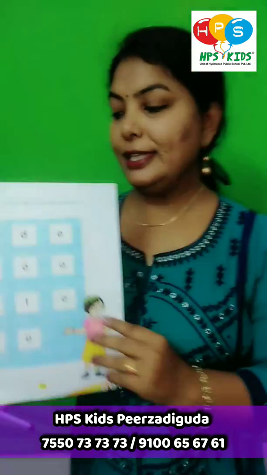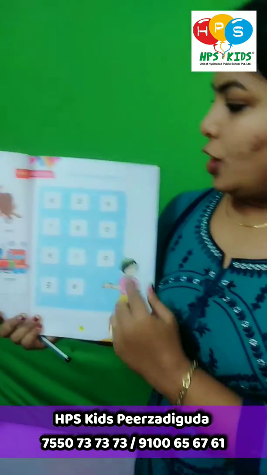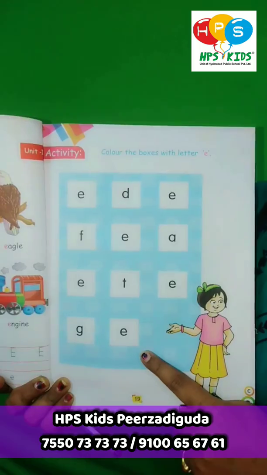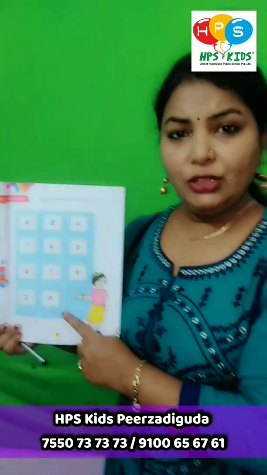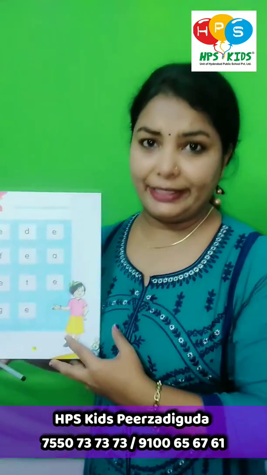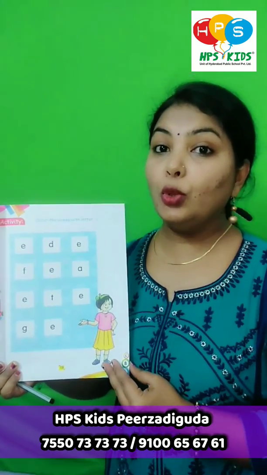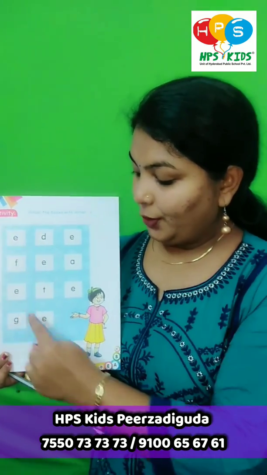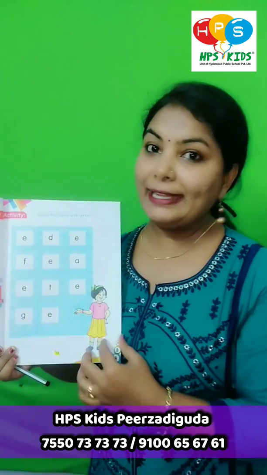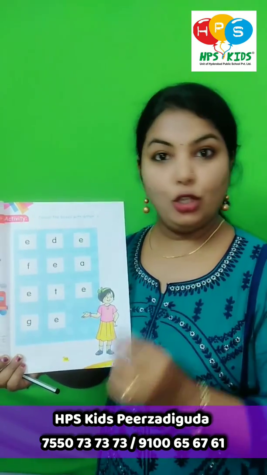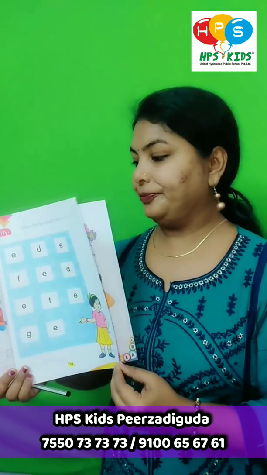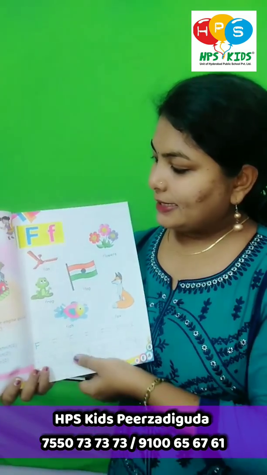See, in the next page we have got color the box with letter E. Can you see many boxes here? In those boxes we have got different letters. You have to select only the E letter boxes, identify only the E letter box and color it. While coloring you are not supposed to spread it out, color within the box.